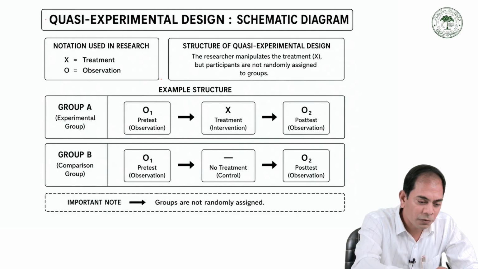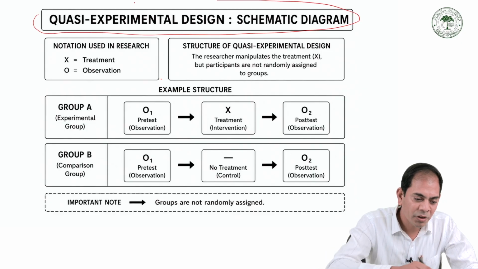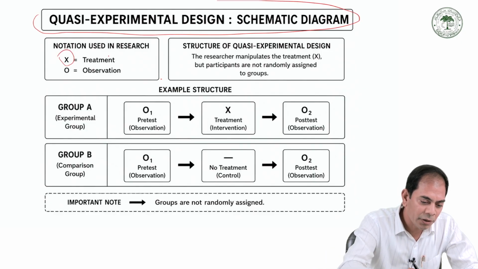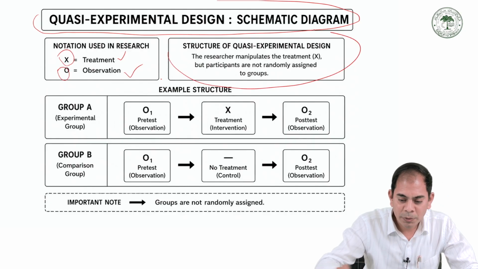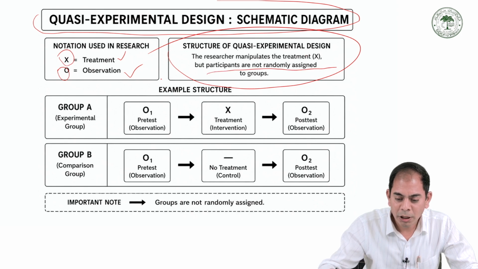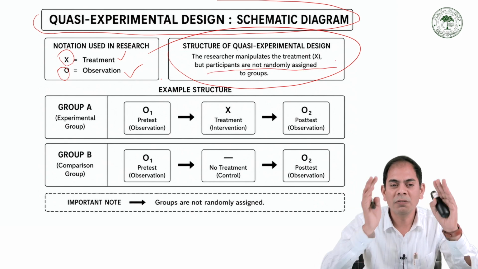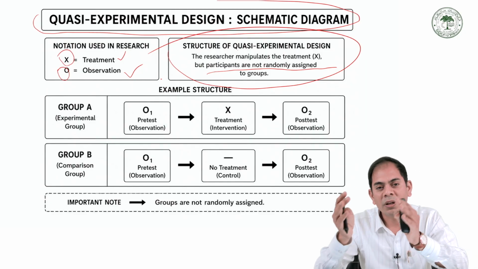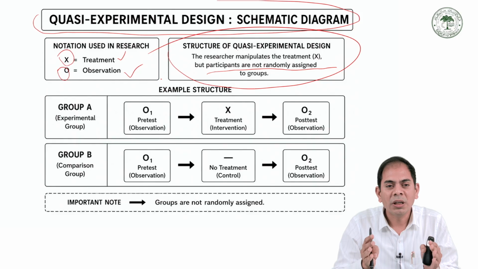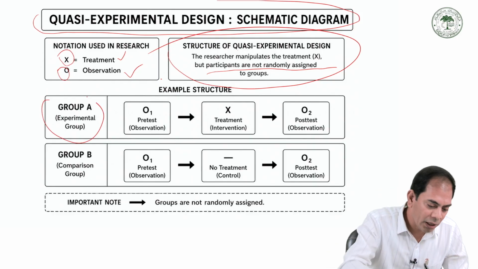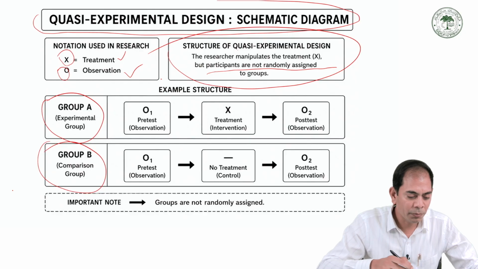This is the flowchart of quasi-experimental research design. X denotes the treatment and O is called the observation. Quasi-experimental research design means the researcher manipulates the treatment, but the participants are not randomly assigned to the groups. We give the treatment to a group and find out the effect, pre and post, and we have a control group, but there is no random assignment. Group A is the experimental group and group B is the control or comparison group.